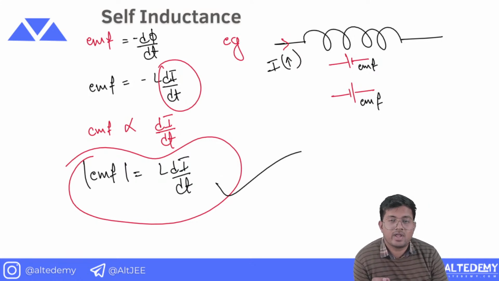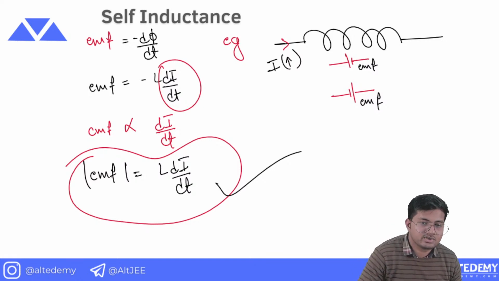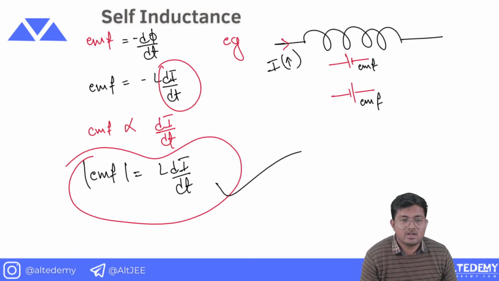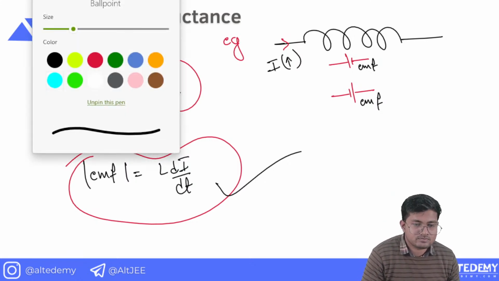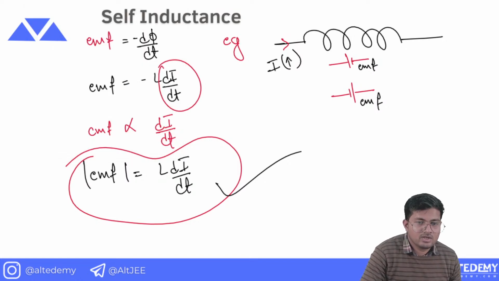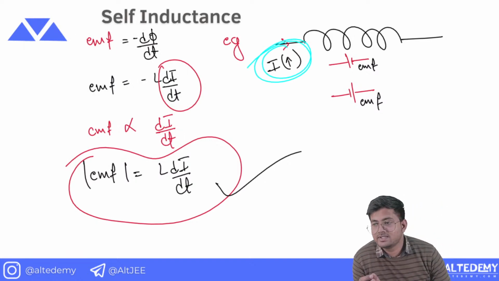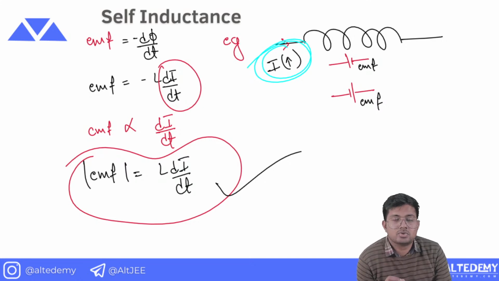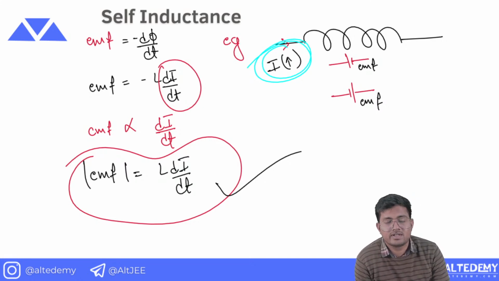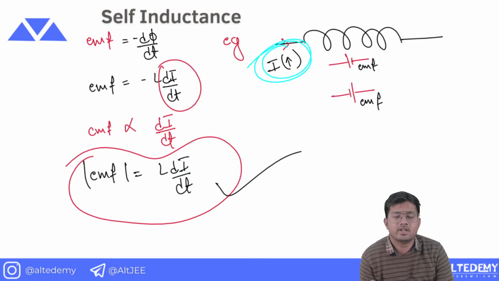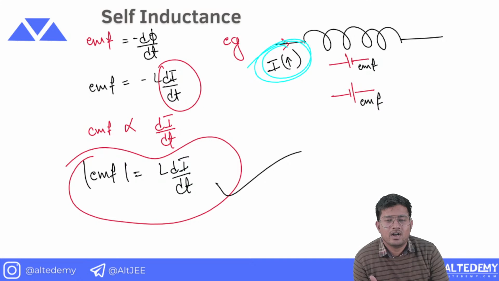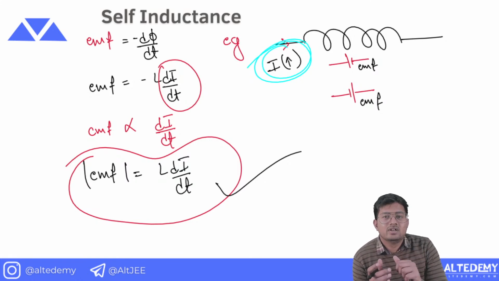Now to understand the polarity, what we must see in the question is whether the current is increasing or not. There are only two possibilities: the current passing through the inductor will be increasing or it will be decreasing. There is no third possibility. It can also be constant, but then there is no point of understanding self-inductance, because there will be no self-inductance. So for self-inductance, current either has to increase or decrease.